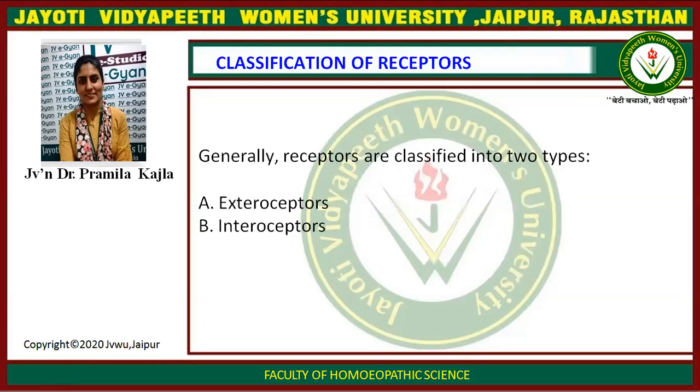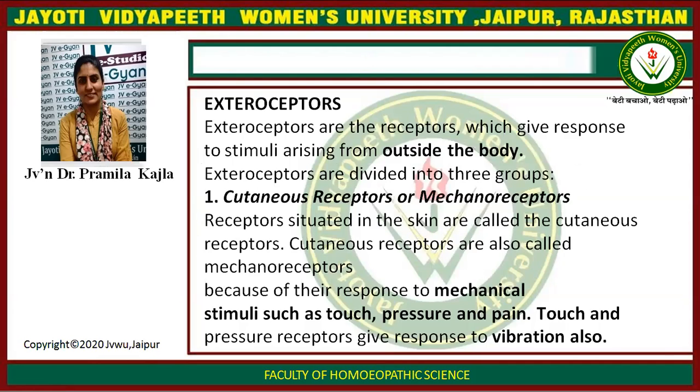Generally, receptors are classified into two types, exteroceptors and interoceptors. Exteroceptors are the receptors which give response to stimuli arising from outside the body. Exteroceptors are divided into three groups. Cutaneous receptors or mechanoreceptors: receptors situated in the skin are called cutaneous receptors. Cutaneous receptors are also called mechanoreceptors because of their response to mechanical stimuli such as touch, pressure, and pain. Touch and pressure receptors give response to vibration also.